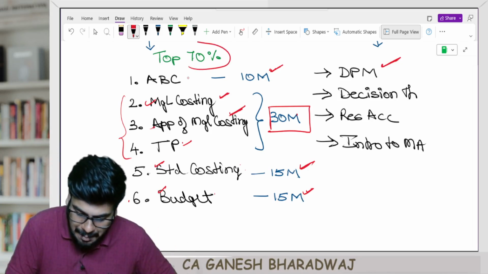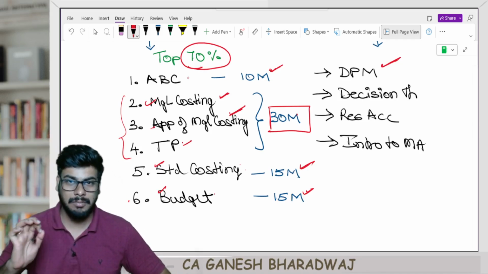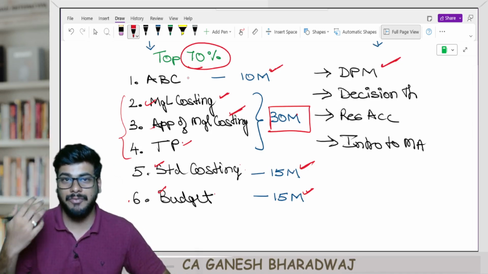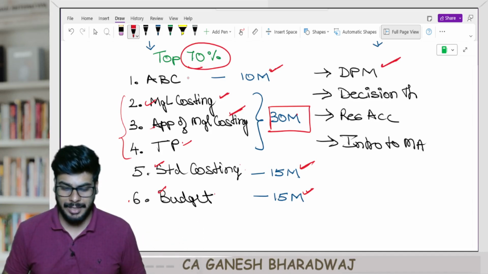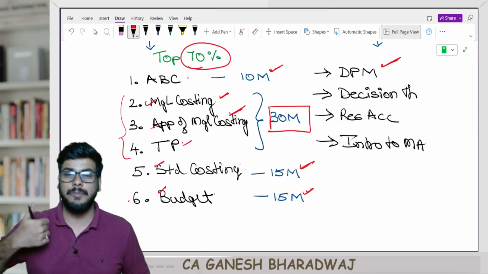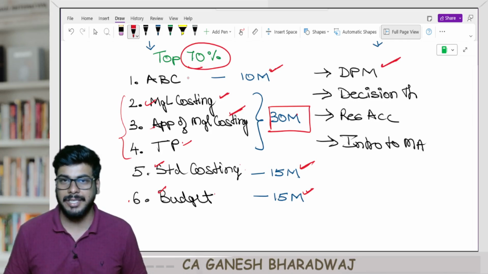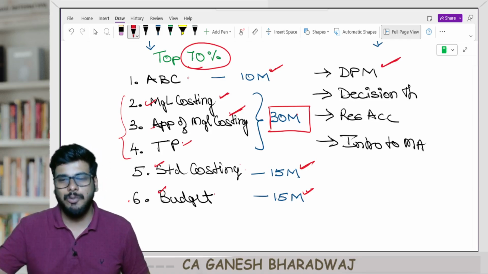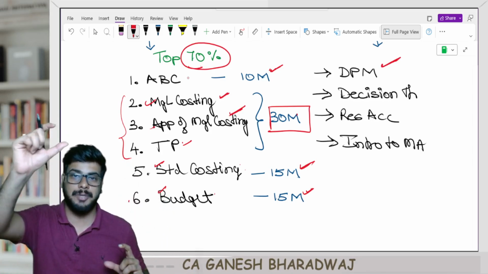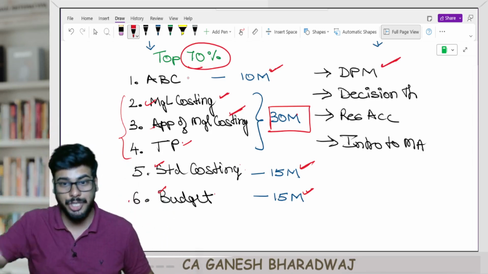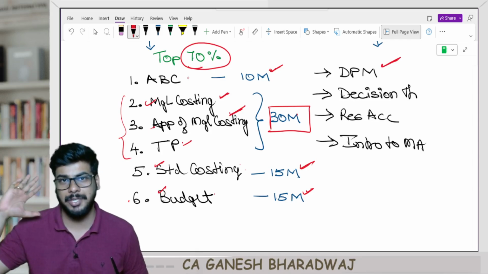Now this way it will help you in actually completing 70 percentage of your overall paper in terms of weightage. You will be able to cover 70 percentage of your exam paper, so definitely you will be having a great level of confidence. Now you will be left out with the other chapters. So these 6 chapters contribute to 70 percentage of your weightage. The remaining 4 chapters put together just contribute to 30 percentage of your weightage.